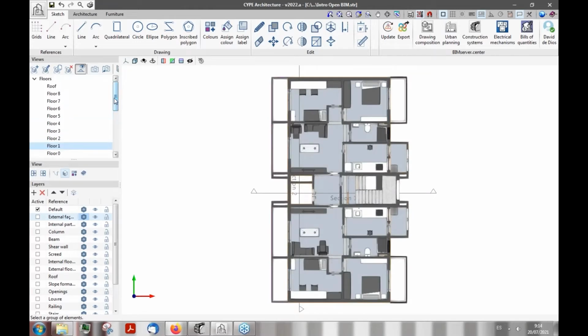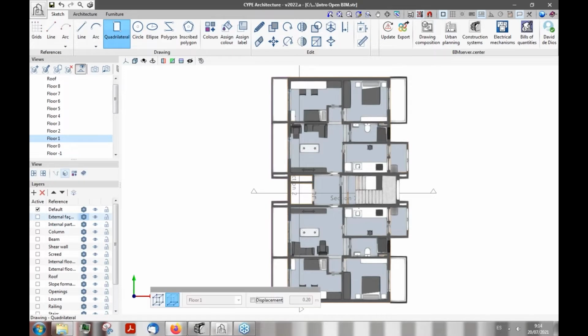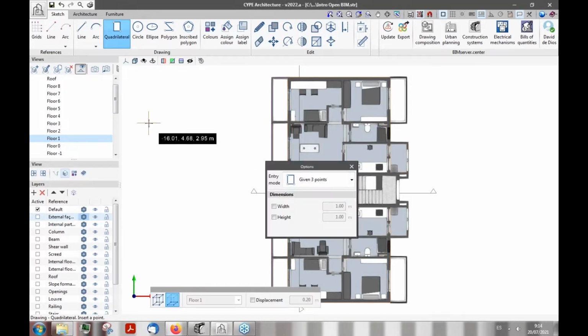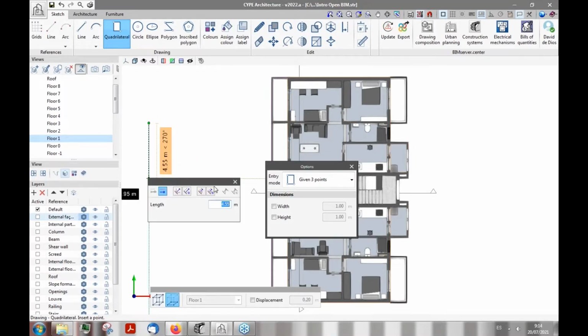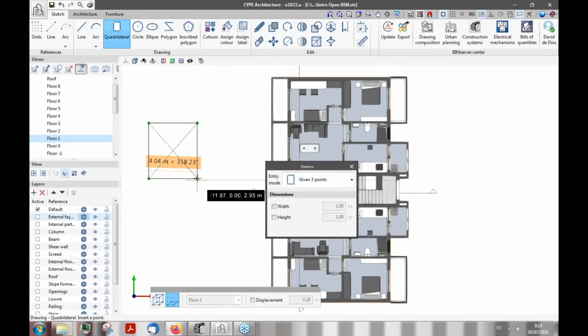And the most basic workflow inside this program would be the following. We would start first here in the sketch tab, and we would start defining our references like so. For example, we can start adding lines, and once we start adding lines, those lines can turn as well into surfaces, and those surfaces can then be turned into elements that we can edit later once we get to the architecture tab.